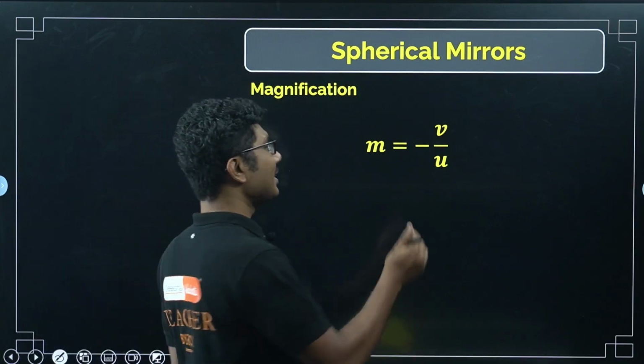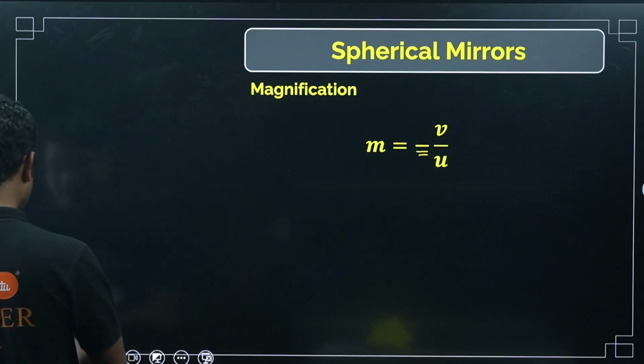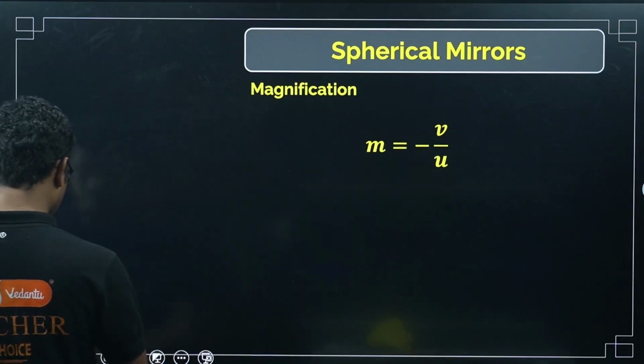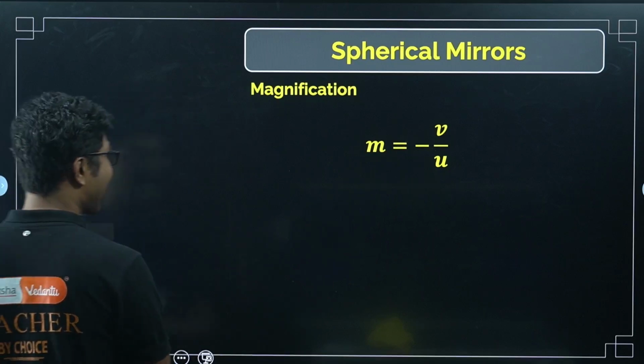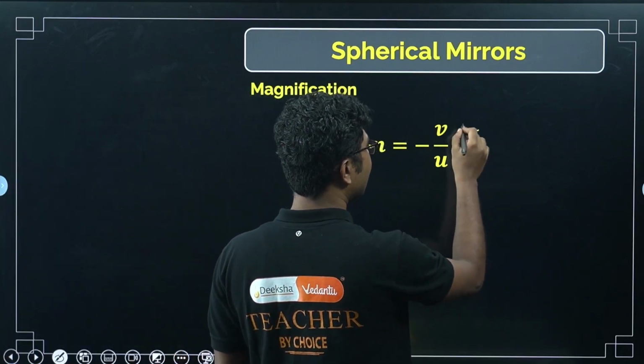This negative sign is important for mirrors. For lenses, the negative sign is not there. We will discuss that later on. But you should remember that this also includes the sign. Here you have to use the sign for u and the sign for v.